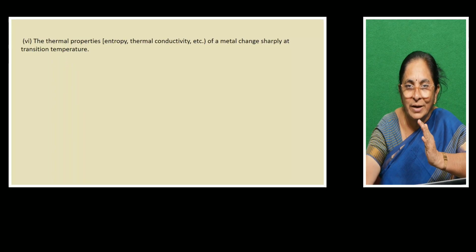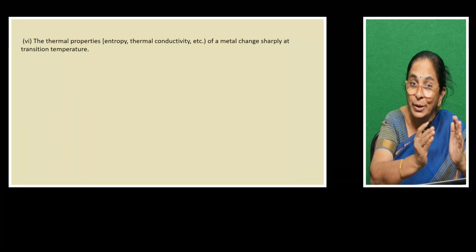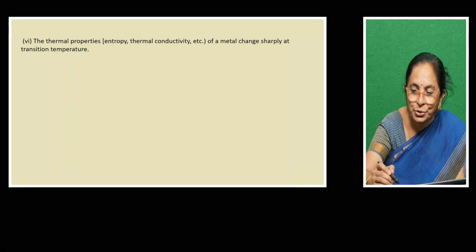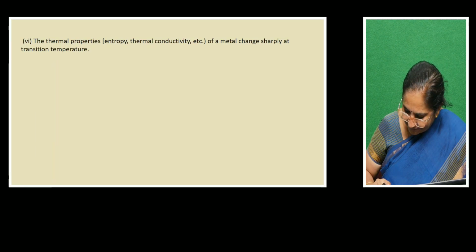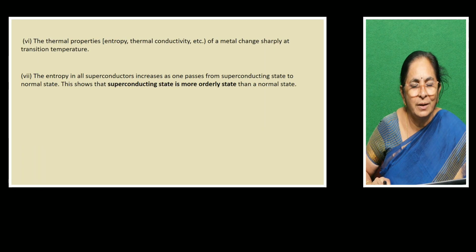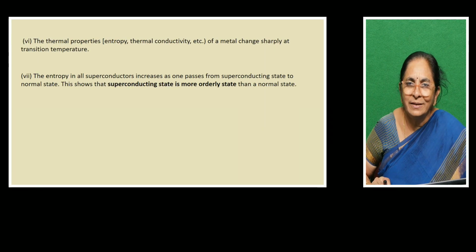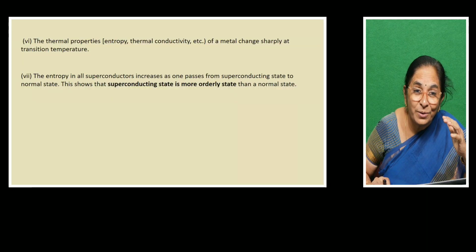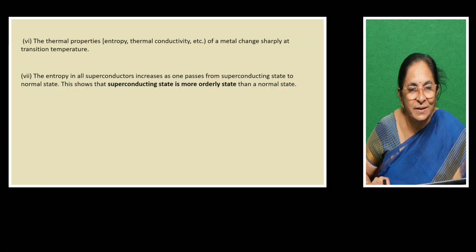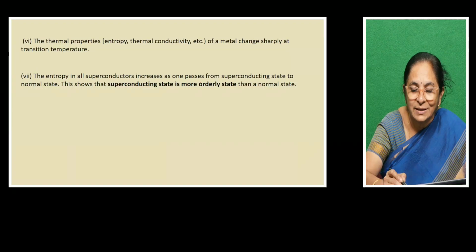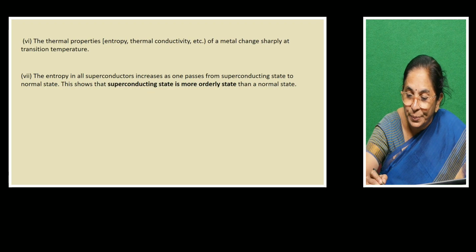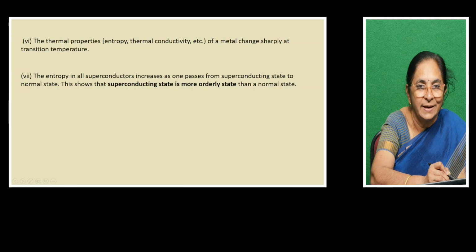A normal conductor, when it is cooled below the critical temperature, shows a remarkable change. Thermal properties change abruptly. For example, entropy. What is entropy? It is nothing but the disorderly nature of the arrangement of the atoms in the substance, right? So entropy in any superconductor increases as one passes from the superconducting state to the normal state.